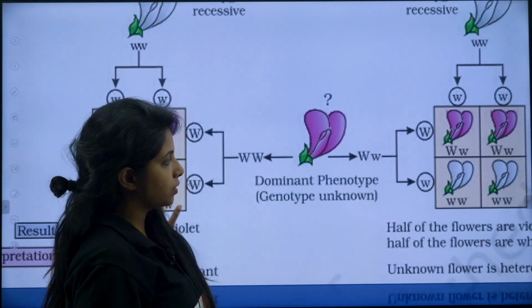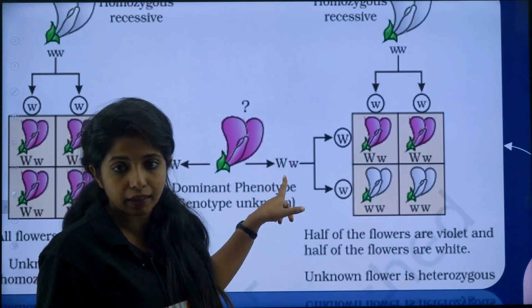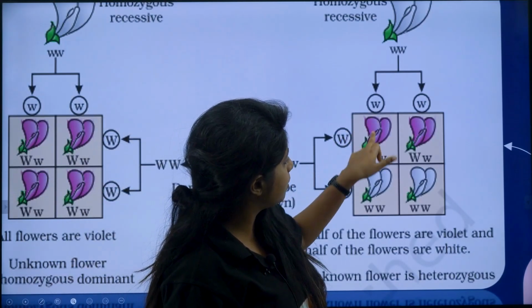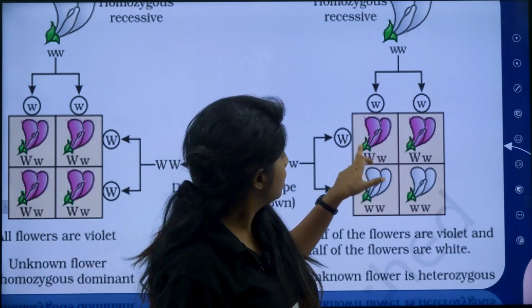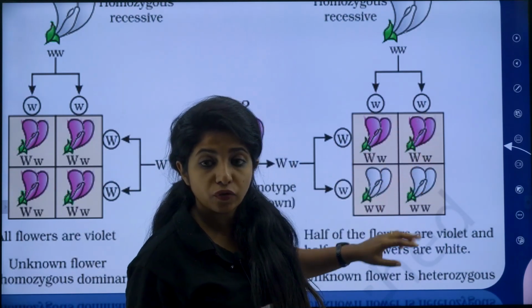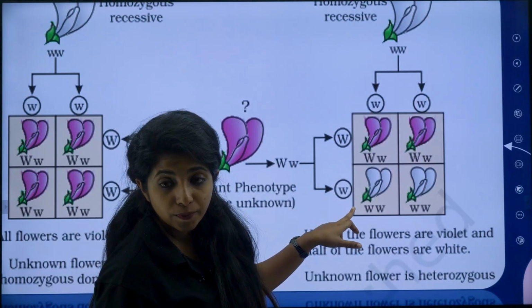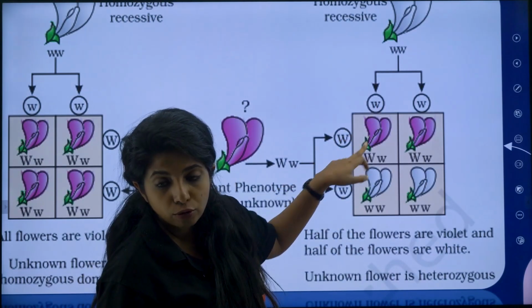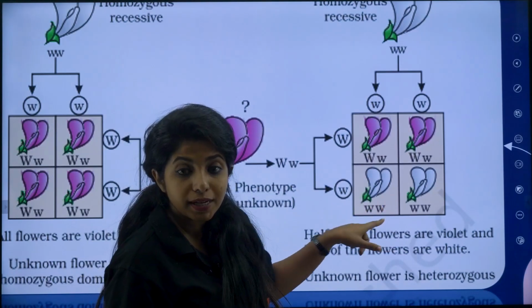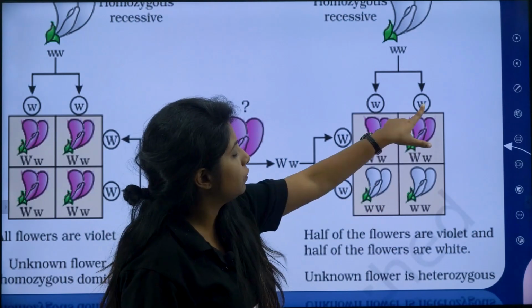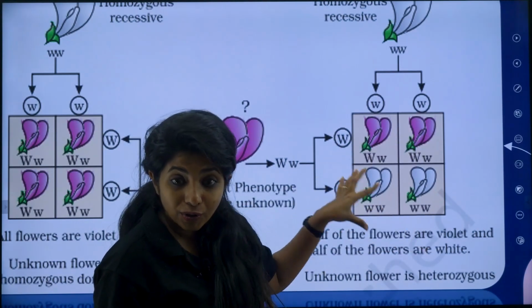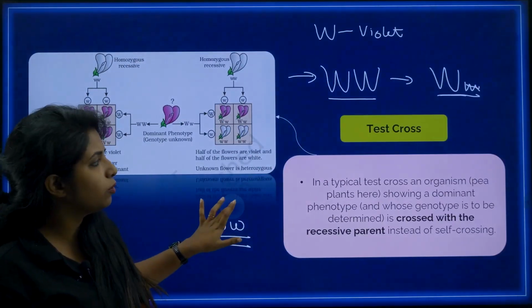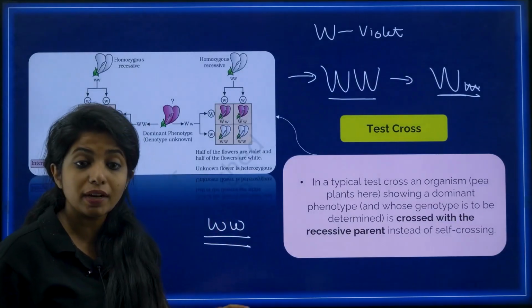But suppose the plant which appeared to be violet had a genotype like this. Now when I fuse, it will be capital W, small w, it's fine. Again capital W, small w, it's fine. But what about this? The other allele was small w. Now when this small w fuses with that small w, you get small w small w, that means it will be white in color. Again this fuses with this, you get white flowers. So you get to know the genotype of this particular plant. Otherwise you won't be able to understand. Okay, now this is known as test cross.